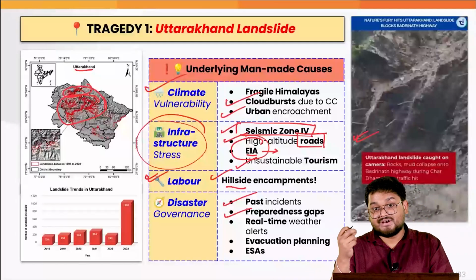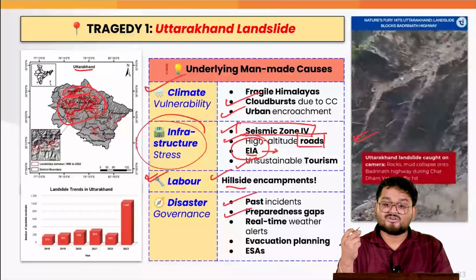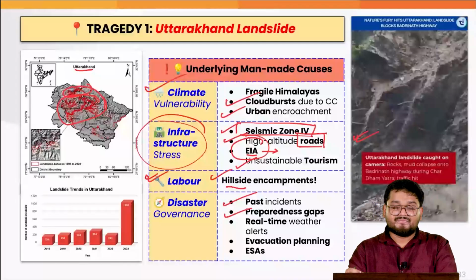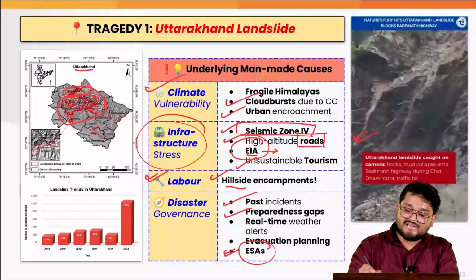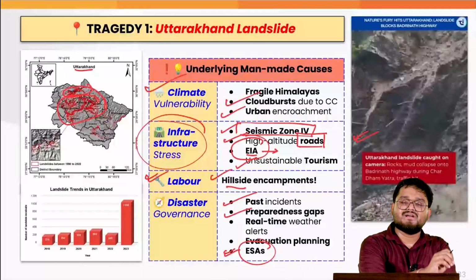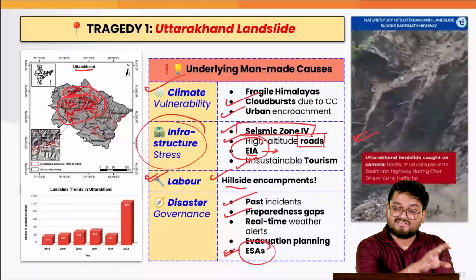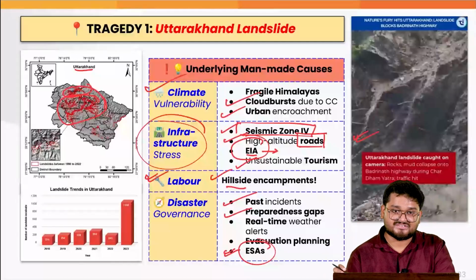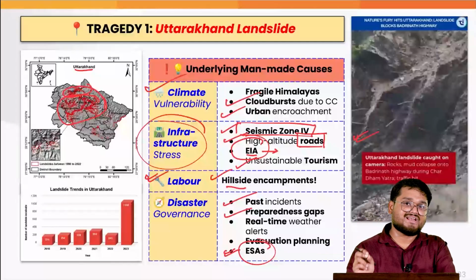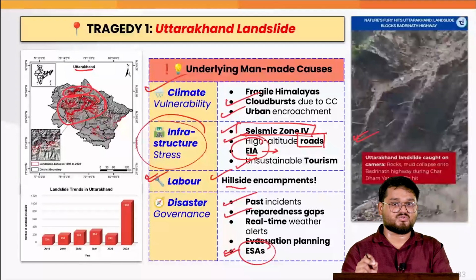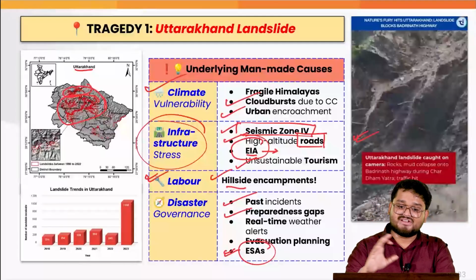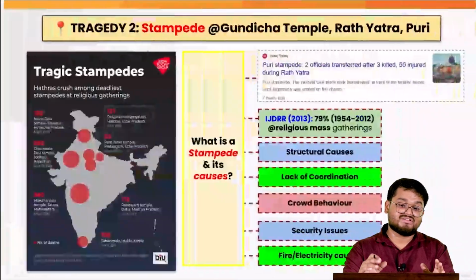That also reduces the scope of survival for many. And at the end of the day, the ecologically sensitive areas which have been highlighted by various committees and state governments, the policy guidelines for these areas have sometimes not been followed through. So these are all the reasons why we have witnessed this tragedy.